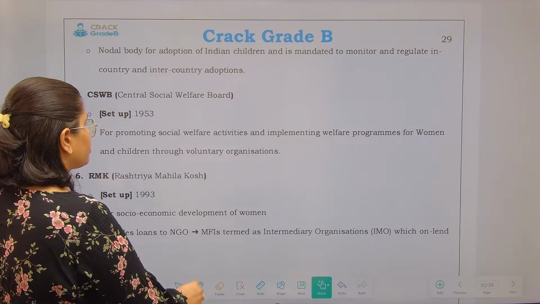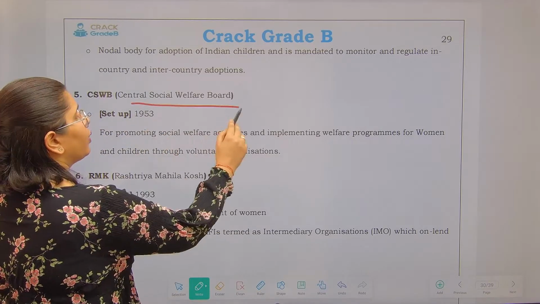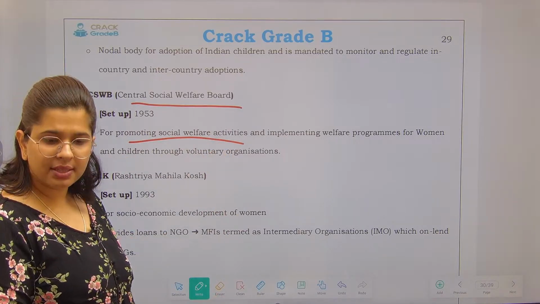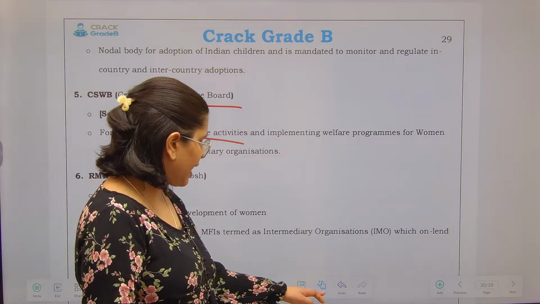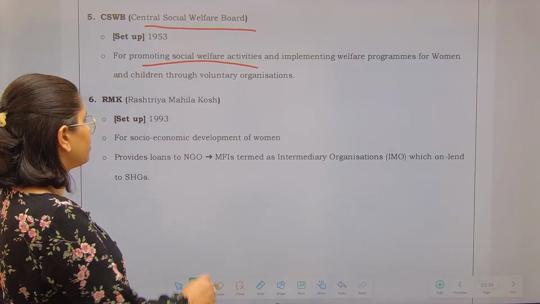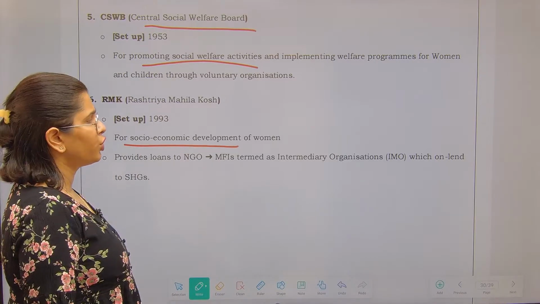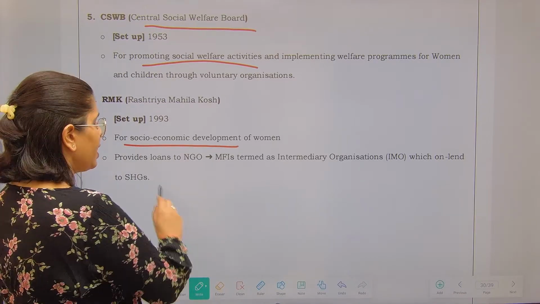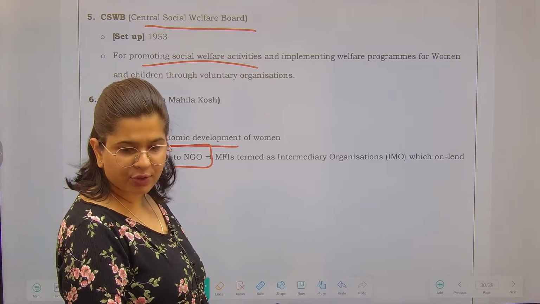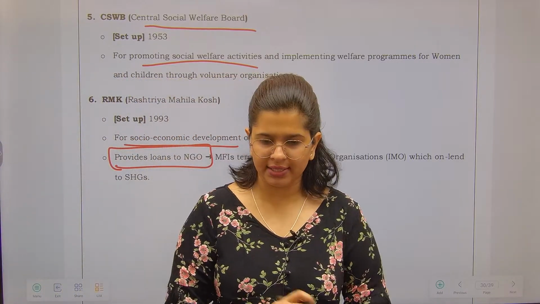Next is the Central Social Welfare Board for promoting social welfare activities. It is not very important and does not remain in the news much, so you can just have a look at it. Next is Rashtriya Mahila Kosh, again an important piece of information. It is for the socio-economic development of women. It provides loans to NGOs and microfinance institutions.